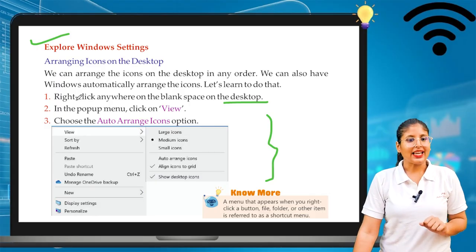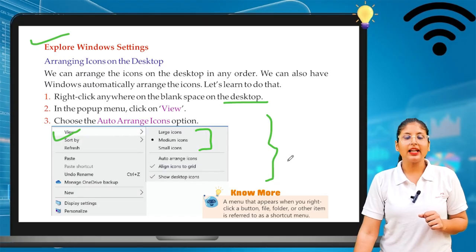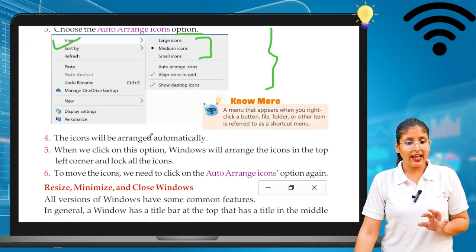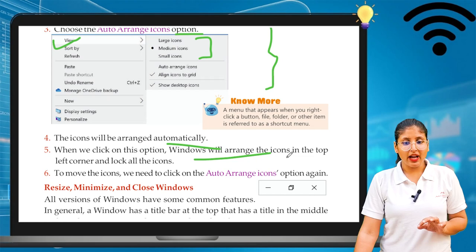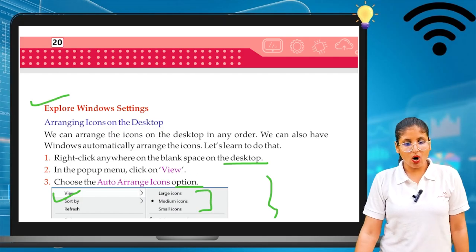Okay. Second, in the pop-up menu, click on view. So the view option is there. First option, view. After view, we can select large icon, medium icon, and small icon. So choose the auto arrange icons option. So here we can see the icons will be arranged automatically. If you click on the option, Windows will arrange the icons on the top left corner and lock all the icons.